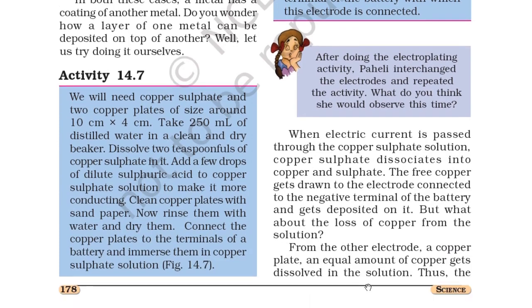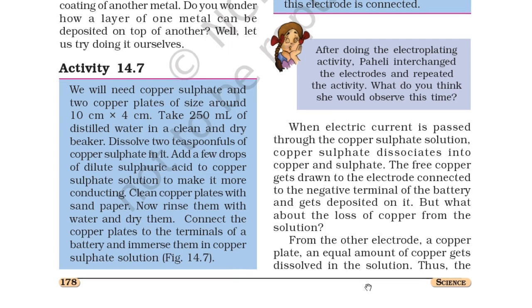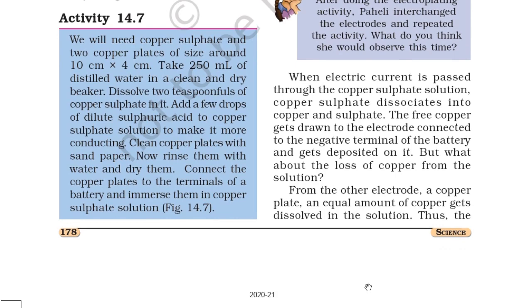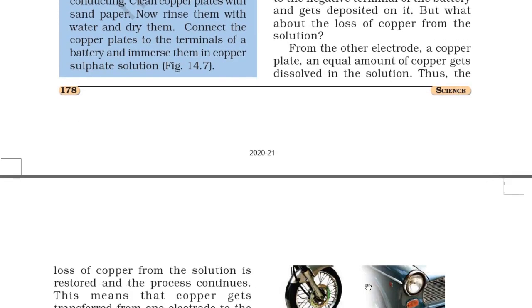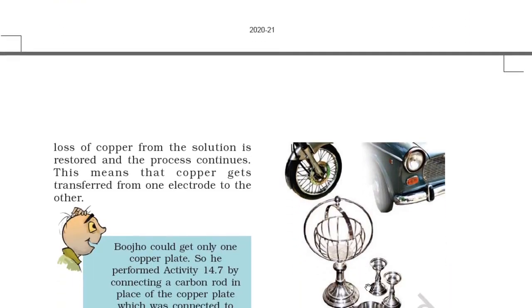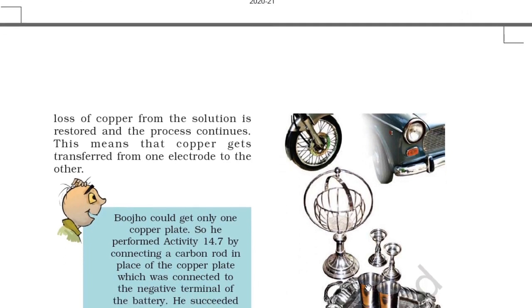When electric current is passed through the copper sulfate solution, copper sulfate dissociates into copper and sulfate. The free copper gets drawn to the electrode connected to the negative terminal of the battery and gets deposited on it. But what about the loss of copper from the solution? From the other electrode, a copper plate, an equal amount of copper gets dissolved in the solution. Thus the loss of copper from the solution is restored and the process continues. This means that copper gets transferred from one electrode to the other.